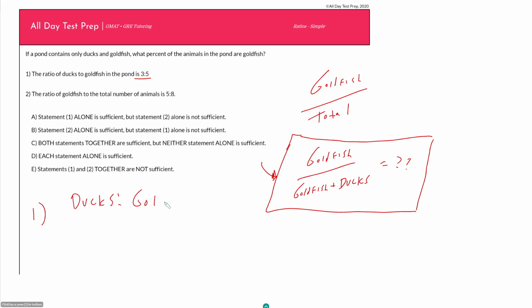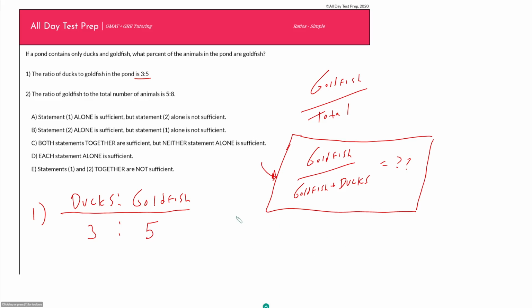And then when I am doing arithmetic, I usually will use fractions, so 3 over 5. But what I don't like necessarily, so I like this colon notation, but I don't necessarily like writing them like they have it, like 3 to 5, because this is not super helpful, because this does not mean necessarily that I have 3 ducks and I have 5 goldfish.